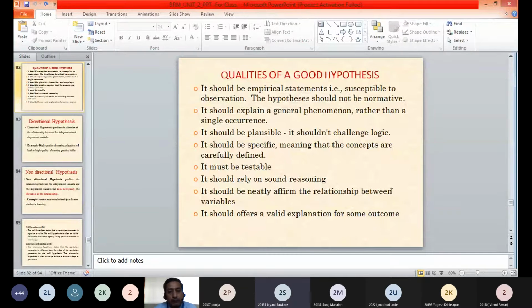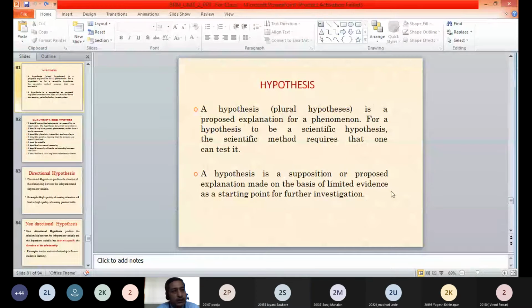So hypothesis is basically an assumption. While doing any research, the researcher makes a hypothesis. Hypothesis means certain assumptions he proposes for conducting that particular study. For example, if we take a problem that we are not getting sales, sales is a problem.